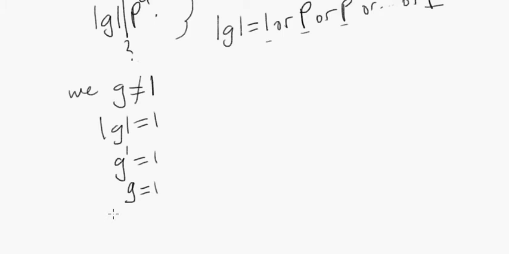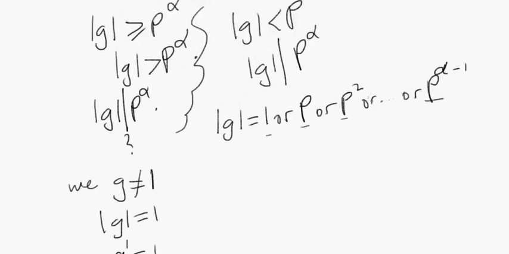So at least we know that if g is not the identity, and we're saying that the order of g has to be 1 or p or p squared up to p to the alpha minus 1, can we at least cross out the case when the order of g equals 1?